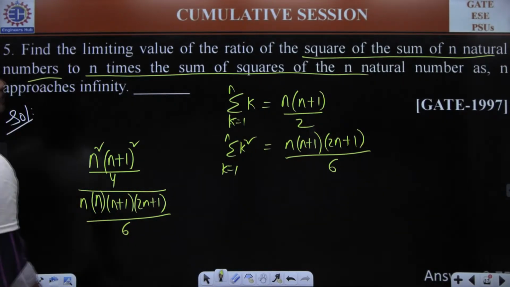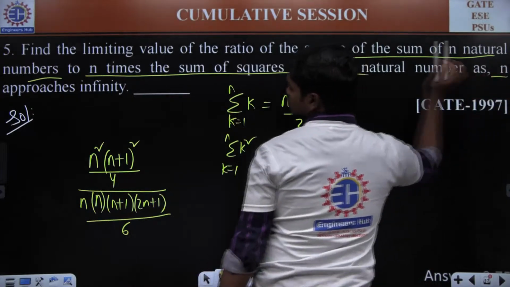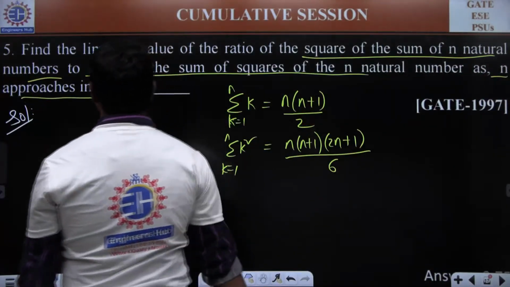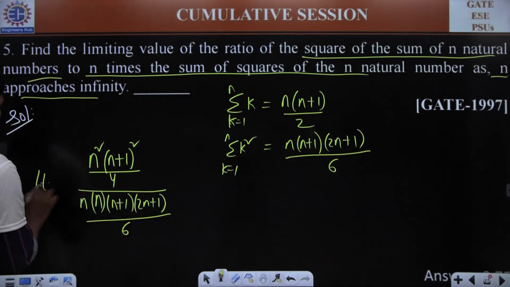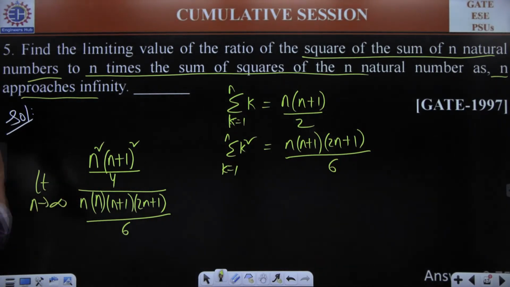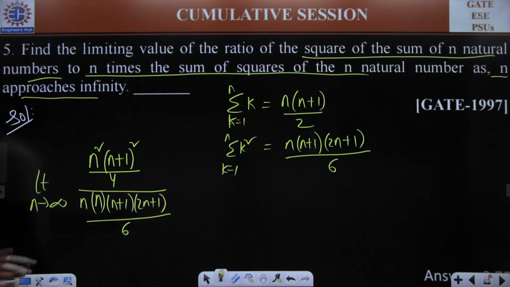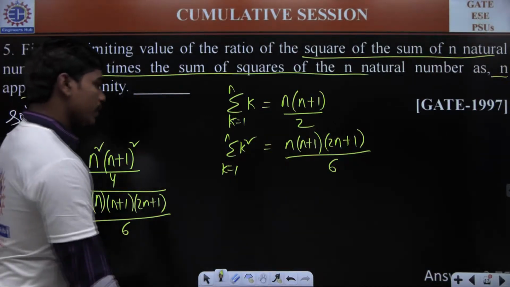So what are they asking for? Yes, n tends to infinity. So n approaches infinity, and they are asking for the limit as n tends to infinity of this function. So is there any logic with you to tell the answer of this?